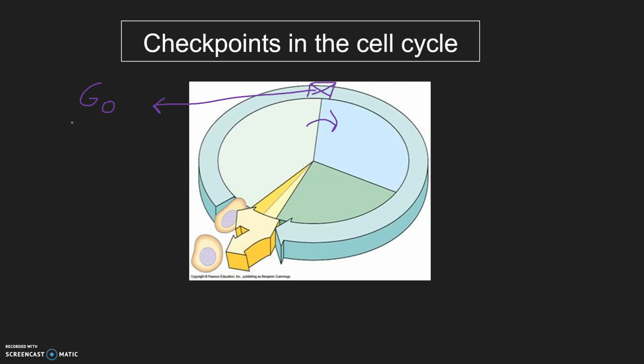It's essential that these checkpoints are accurate because if cells ignore the checkpoints, or checkpoints didn't prevent defective cells from advancing through the cell cycle, abnormal cells would have the ability to divide freely, and that could lead to a cancerous tumor.